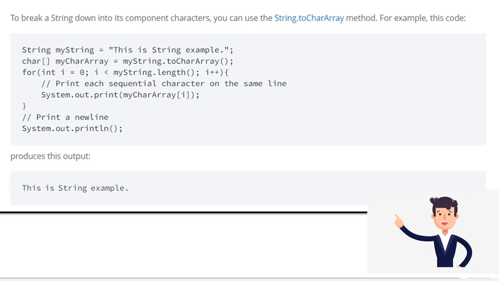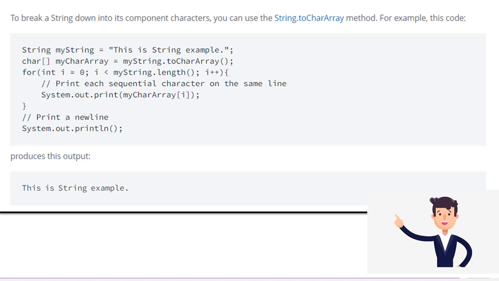So what happens actually is, this is string example will be split into this, is, string, and finally example. So basically it will split into 4 parts and store it into an array. You can see how the string is actually split: where there is a space, it will get split.